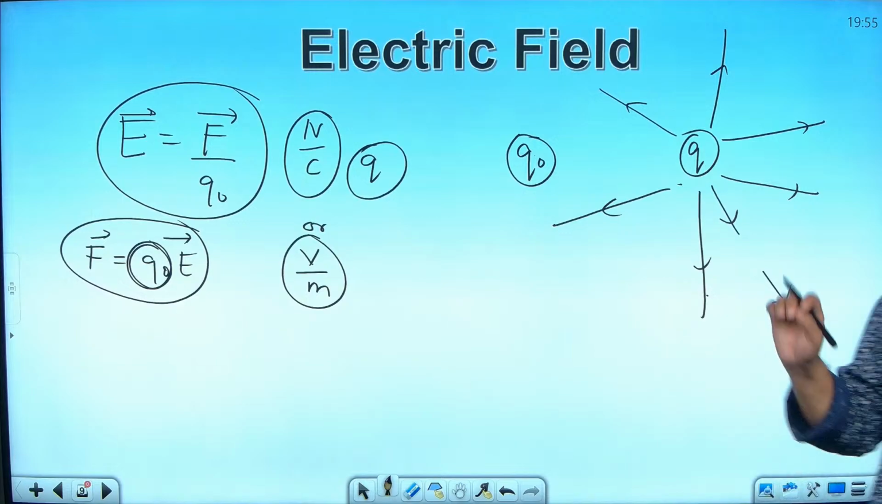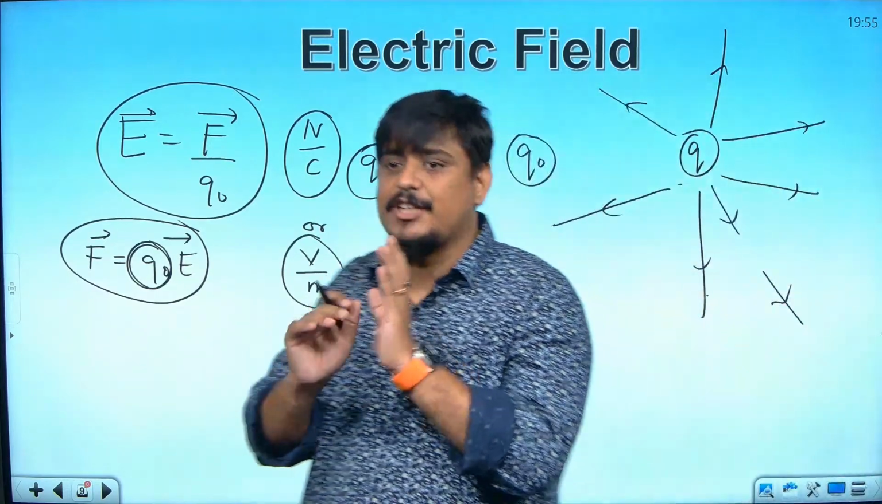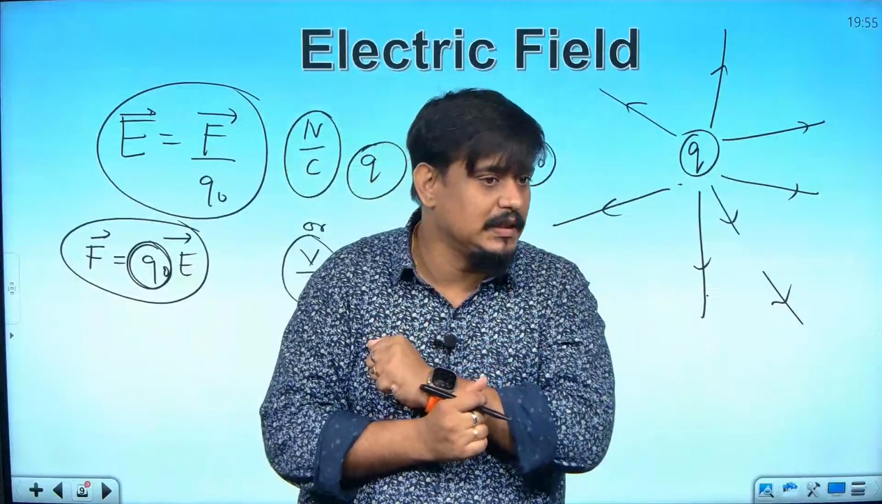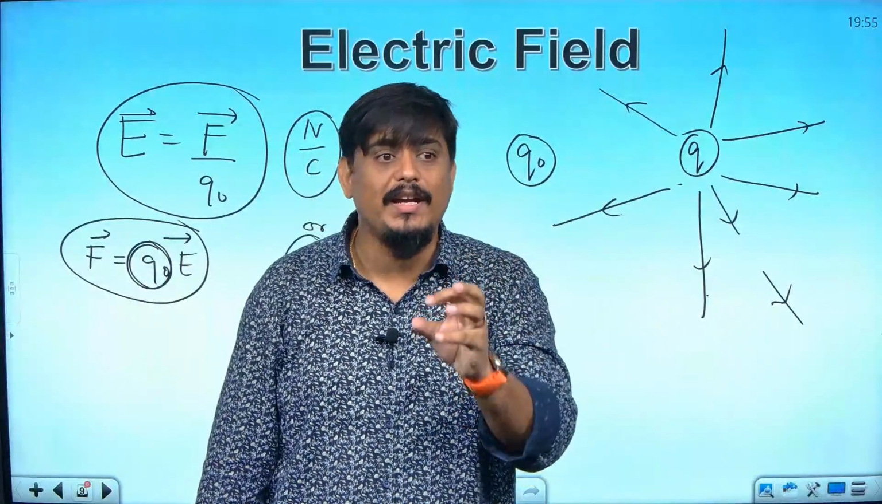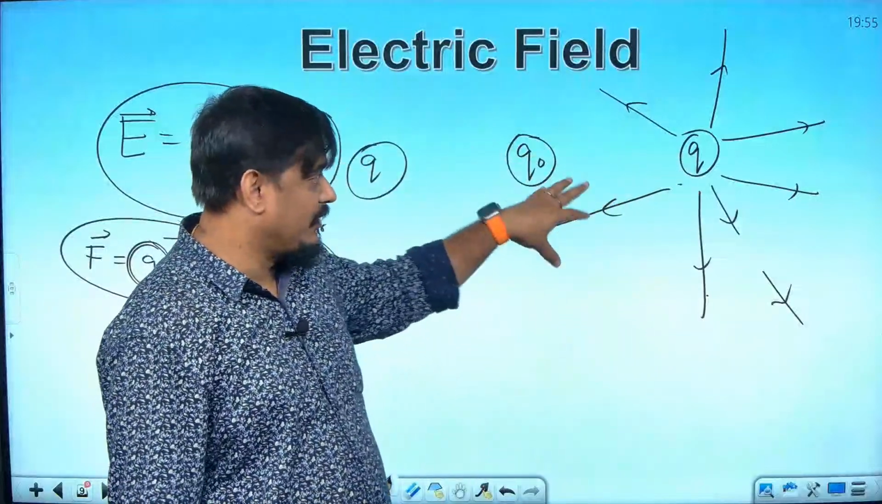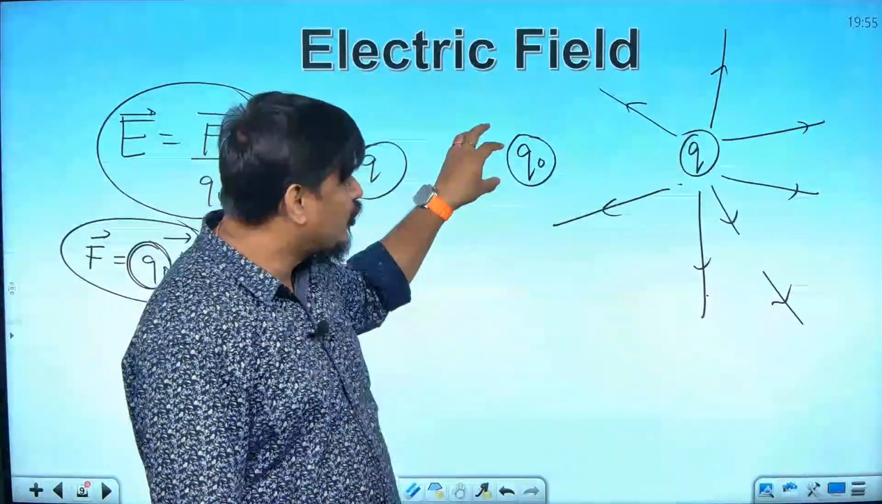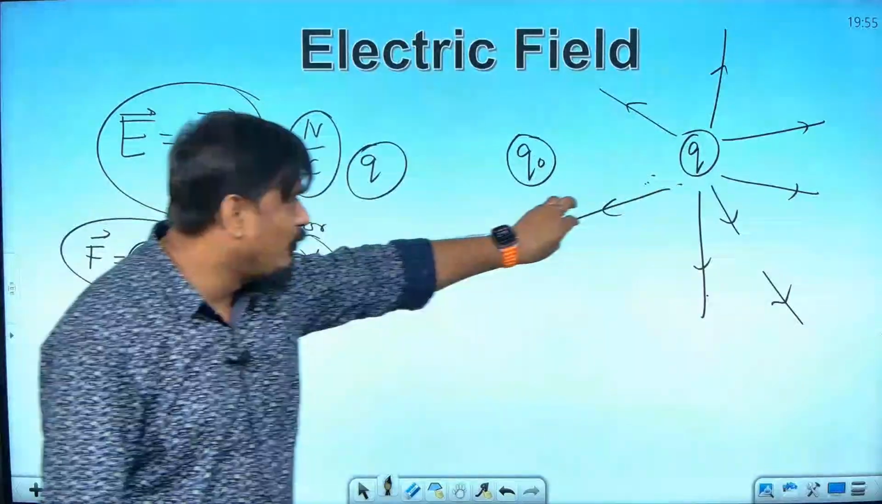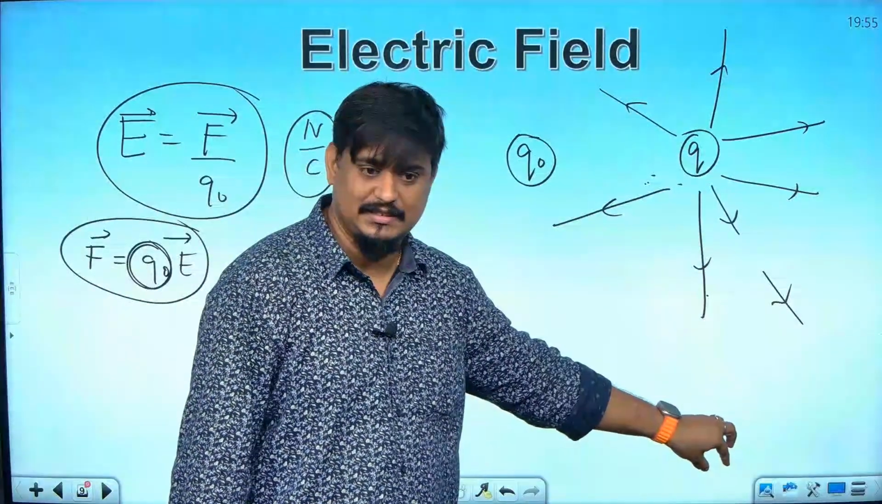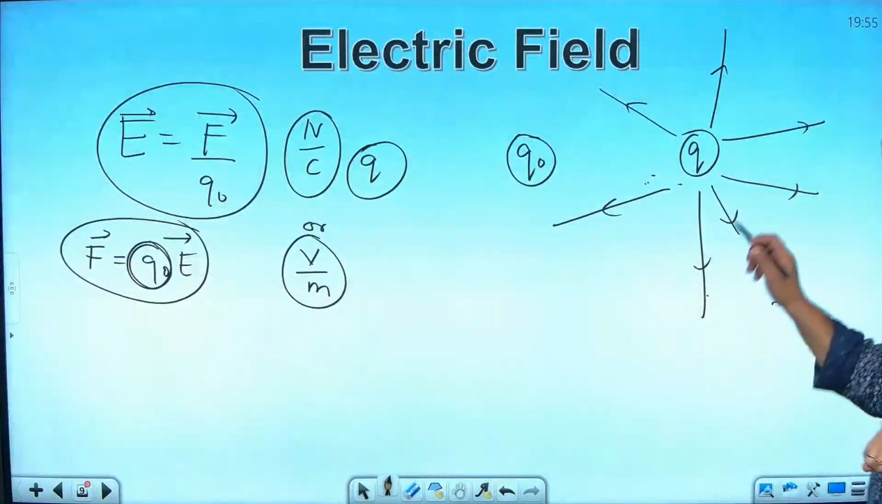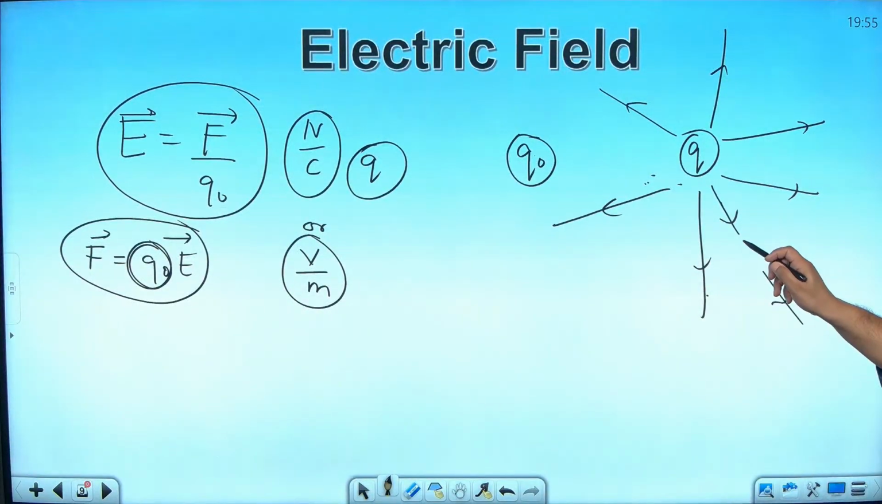See, electric field lines represent the direction or the path in which a charge will move when it is kept near this charge. Suppose I am keeping a Q naught, if I keep it here, it will move like this. If I keep a Q naught here, it will move like this. If I keep a Q naught here, it will move up to here, then what? It will have to jump. It cannot jump, no? Which is not possible. So, the line must be continuous.